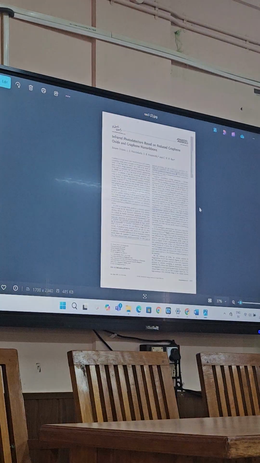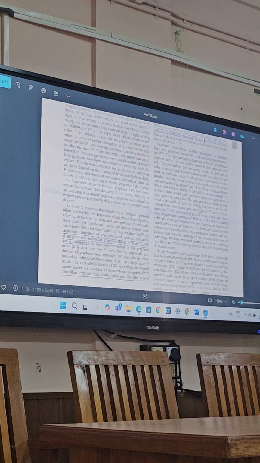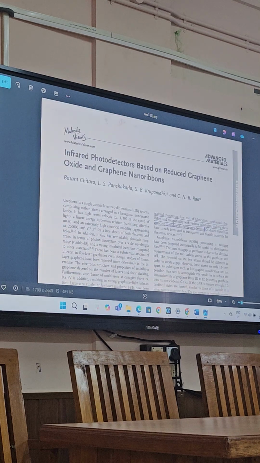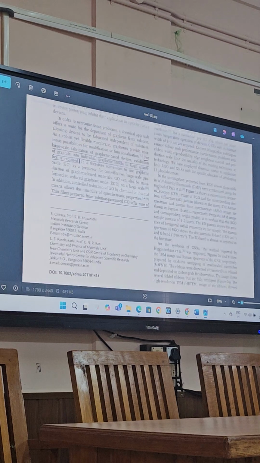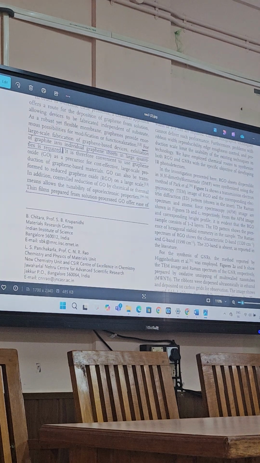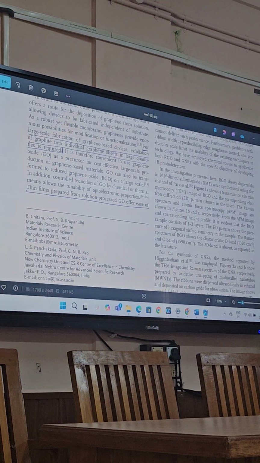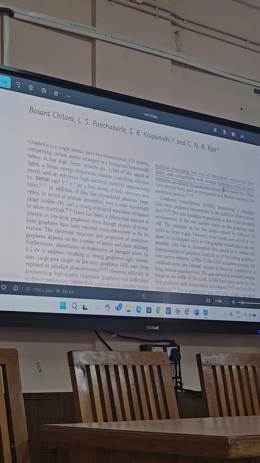And see this. This is another article that appeared in Advanced Materials, written by Basant Chitara, and the last author is CNR Rao. You know who CNR Rao is? The world famous nanotechnologist from India. See the underlined sentences. Which sentences appeared earlier in the 2010 article? The two sentences are underlined, and Basant Chitara and these others are all PhD students of CNR Rao.